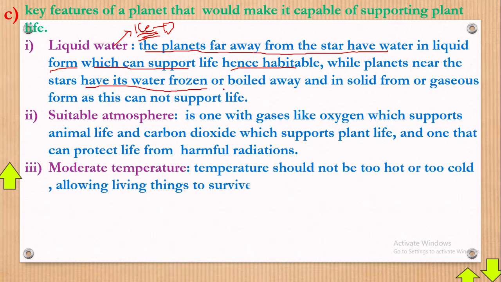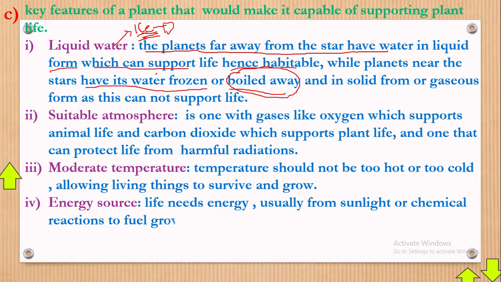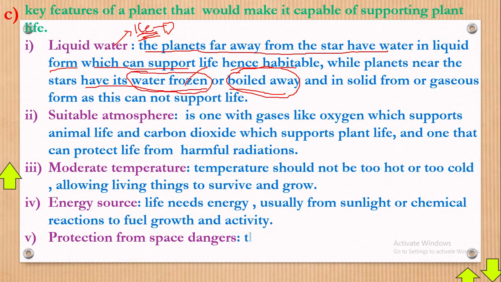I told you that, or boiled away. Now there are some planets which are very hot, like say for example planet Jupiter. Jupiter is very hot, by the way. So there, the water will be boiled away and will be in vapor form. Then some planets are very cold, like say for example Neptune. Neptune is very cold, so there the water will be frozen, more like in ice form.